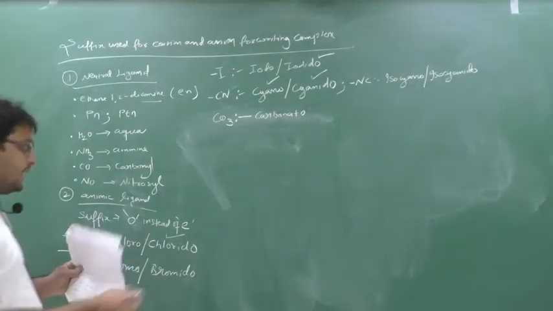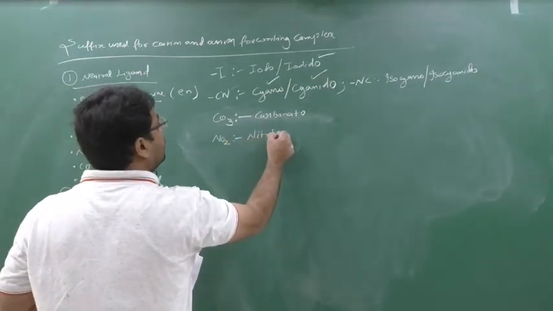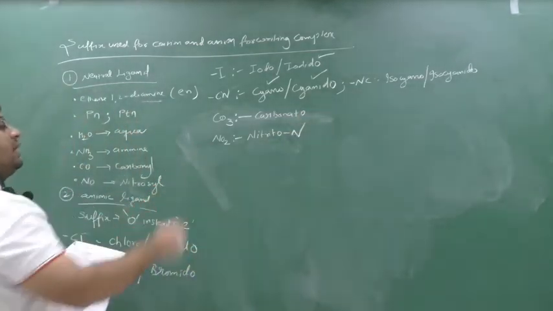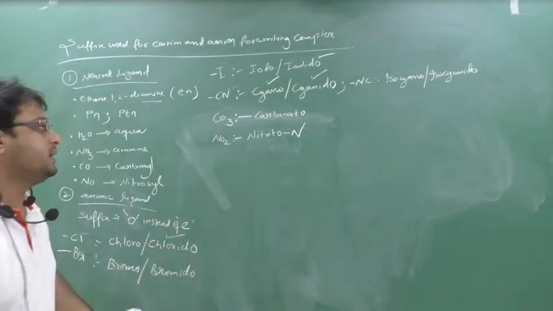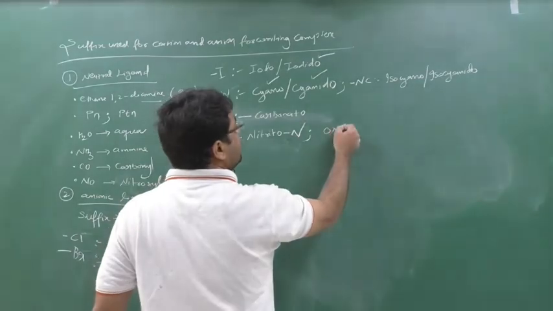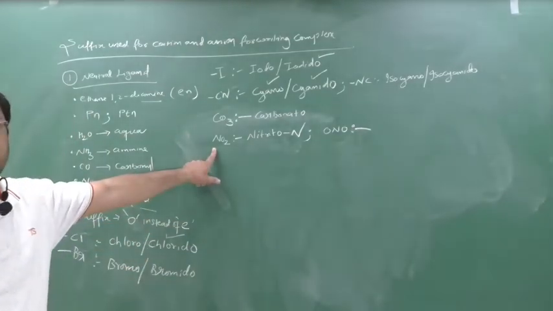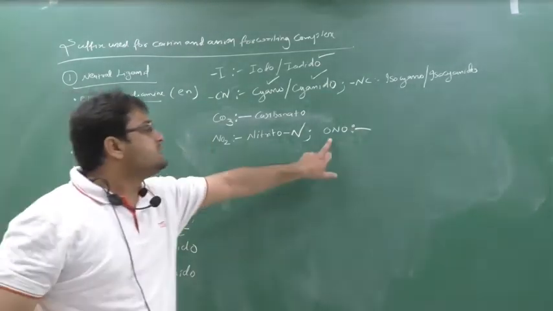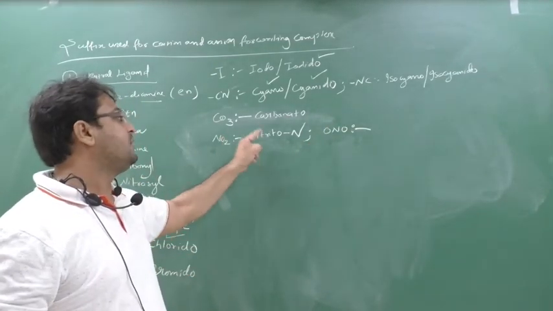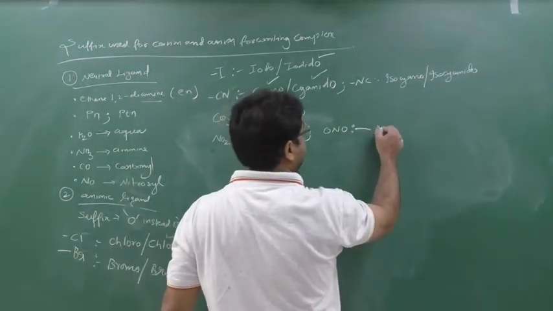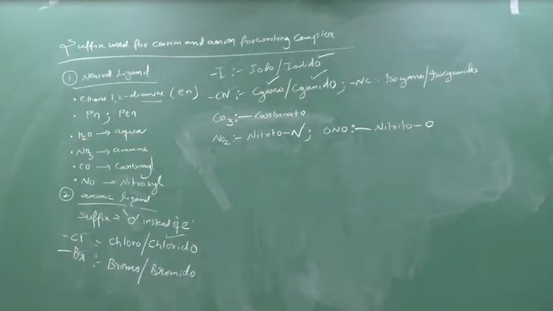Then NO2, which also has two cases. NO2 means nitrito N. If bonding is through N, then NO2 represents bonding through N, so you give the name nitrito N. But if it is written in the question as ONO, this represents that bonding of NO2 is through O. So whenever NO2 is given, you give the name nitrito N. If ONO is given, you give the name nitrito O. Clear? Nitrito O.